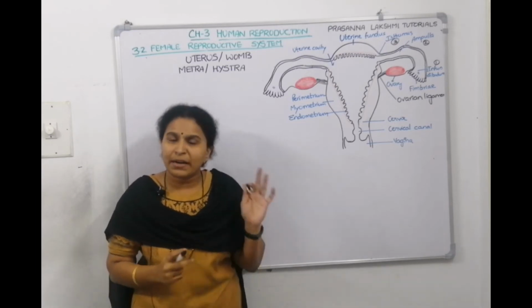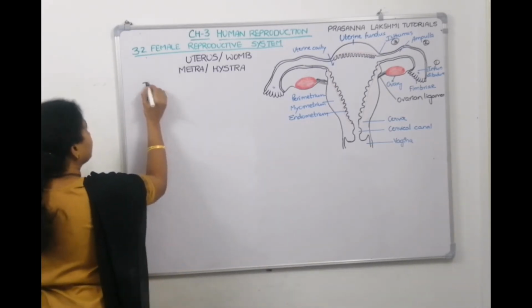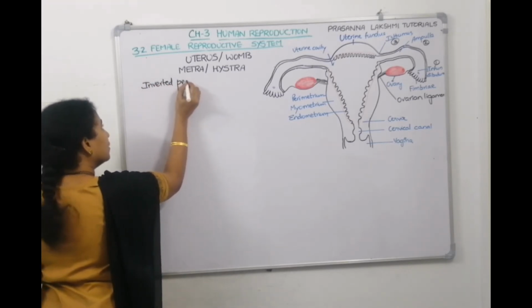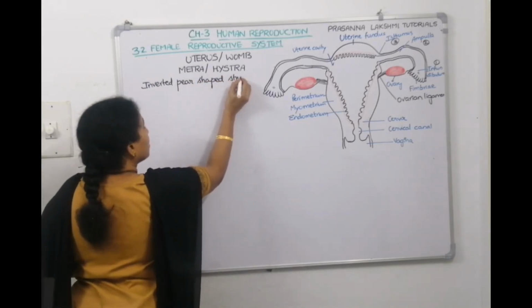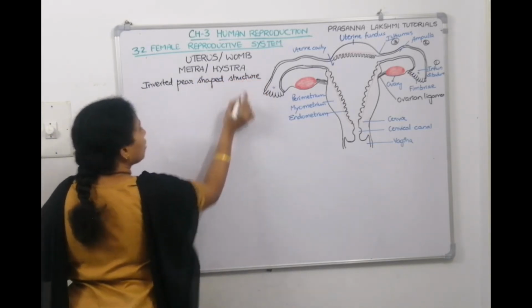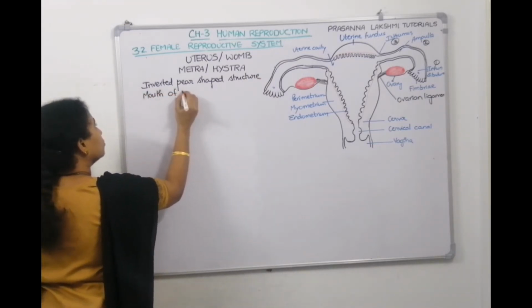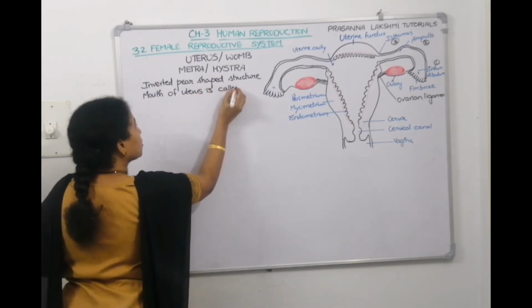Understood? So what shall we write now about the uterus? It is an inverted pear-shaped structure. The mouth of the uterus is called, what is it called?